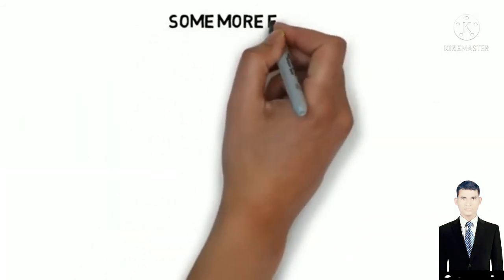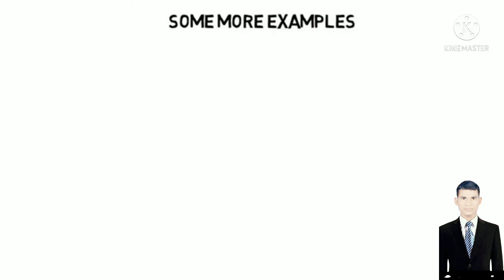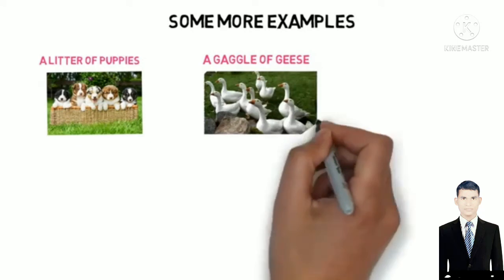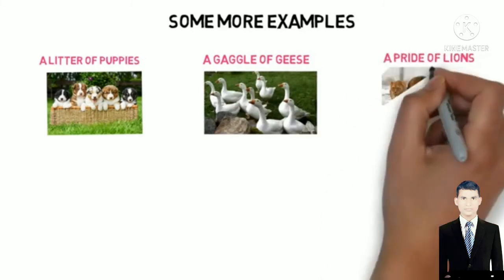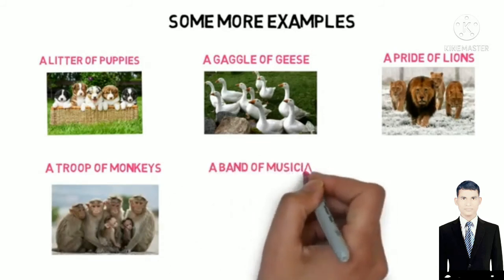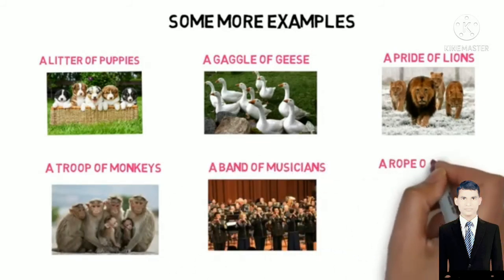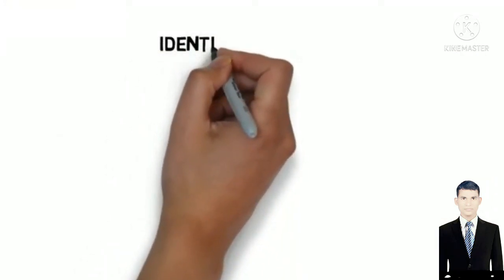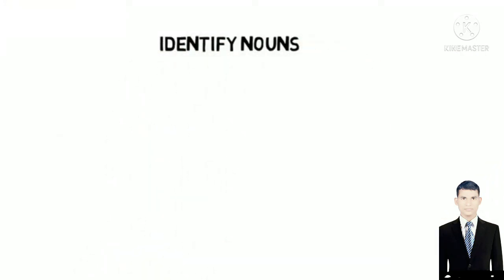Let's look at some more collections and their names. A litter of puppies, a gaggle of geese, a pride of lions, a troop of monkeys, a band of musicians, a rope of pearls. Now this is an exercise which I am giving to you. Please solve this by yourself. If you don't get any of them, please add in the comments section so I can help you.